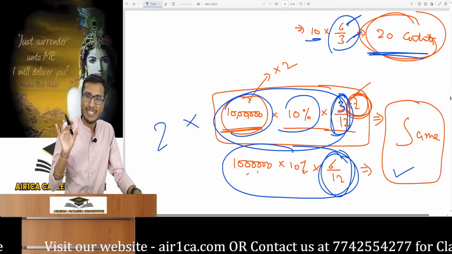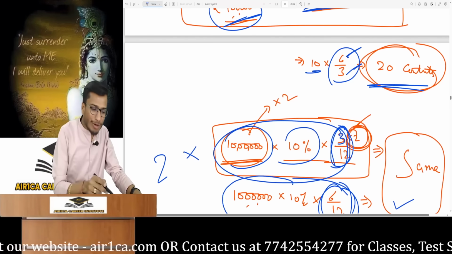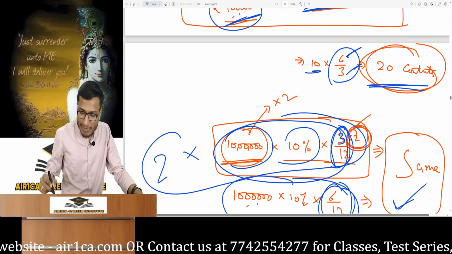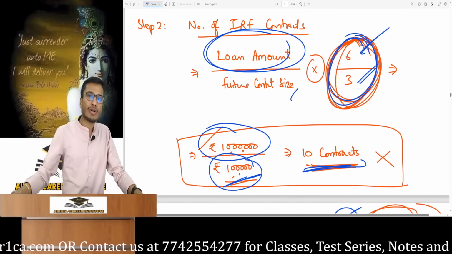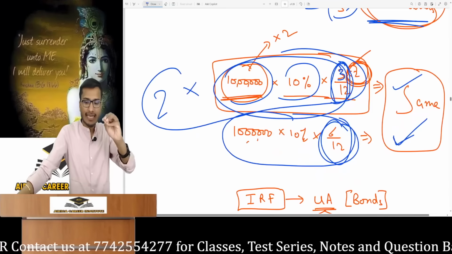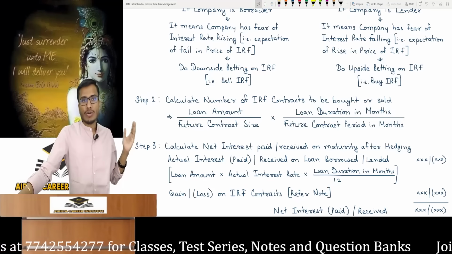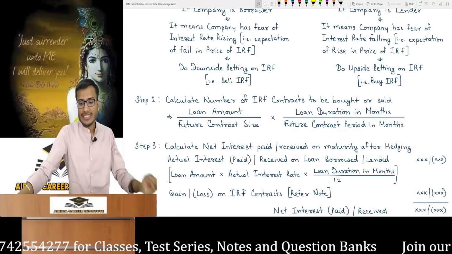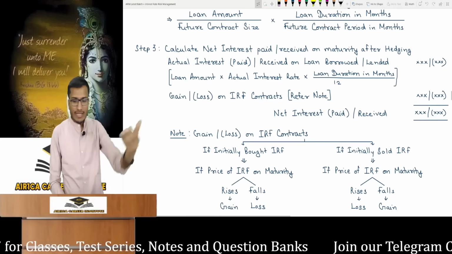You have to multiply by the ratio between the loan duration and the future contract maturity period. If you multiply this by 2, you will get the same amount here and here. So you just multiply by the ratio between the loan duration and the future contract period. I have explained a bit of the logic behind this. Now you should remember, number of contracts is loan amount divided by contract size times loan duration divided by contract period. Step 3. Hedging is done.